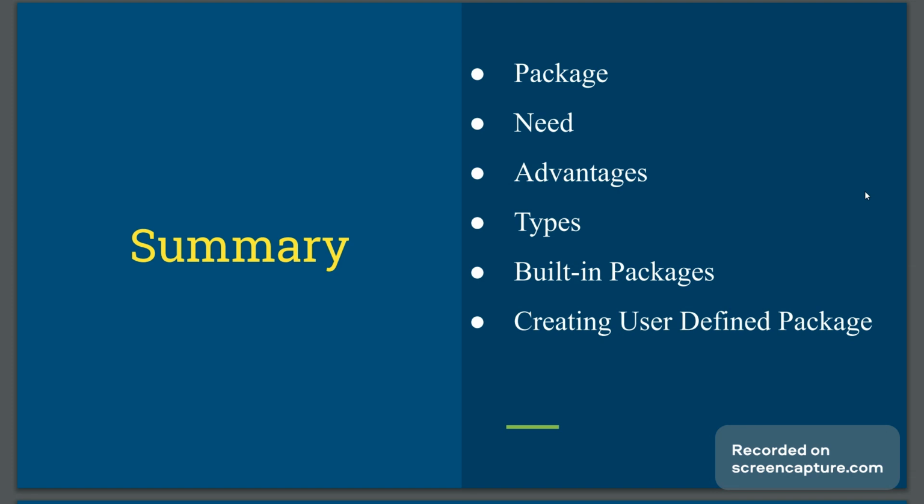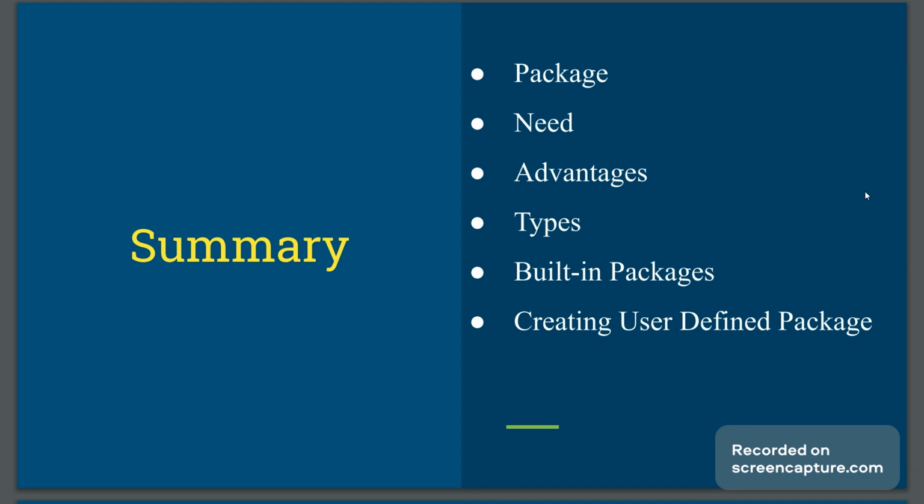We are reusing the code with the help of inheritance in the same code. But if we want to reuse the code which is available at a different location from our current location, then we can do that with the help of a package. Advantages of packages: we can have multiple files with the same name in different folders. We can access the functionality from one location to another.